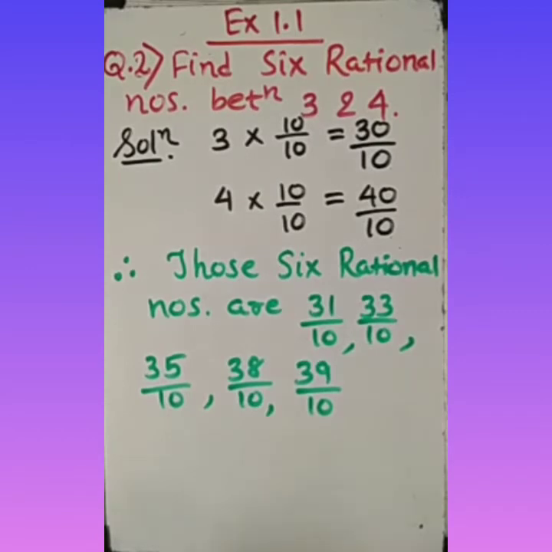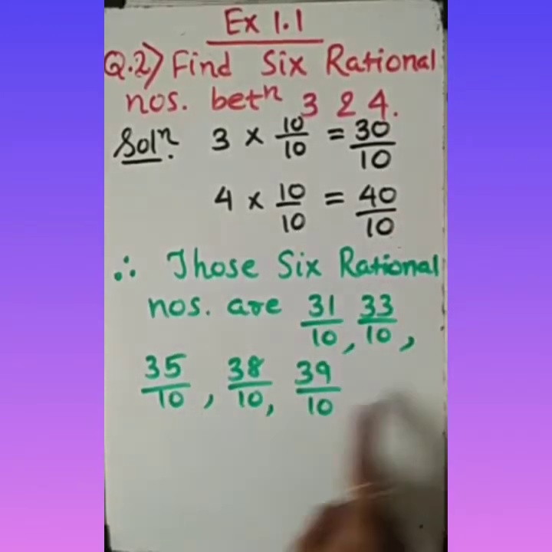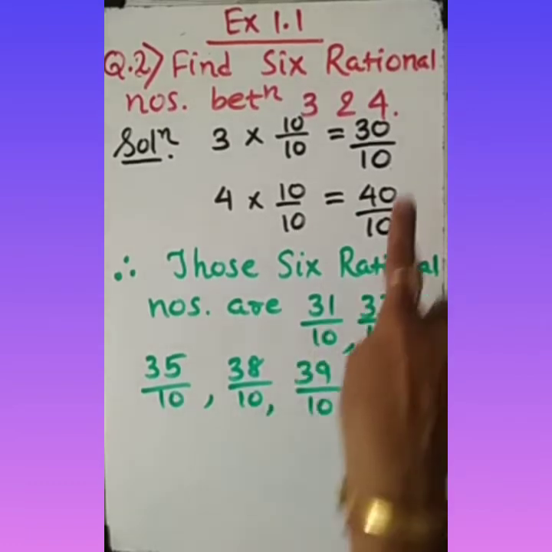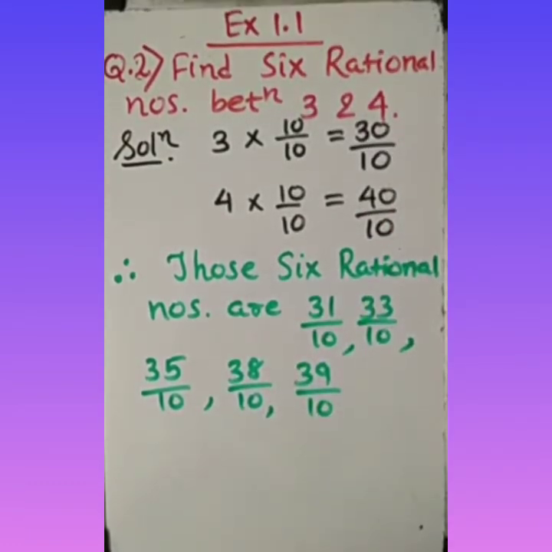Now, please, beta, be careful. You should not choose the numbers 30 by 10 and 40 by 10, because "between" indicates that you should not include these two numbers. These are the boundary. You do not have to include these in the answer. Simply, you need to mention six rational numbers that are between these two numbers; any six numbers you have to choose according to your choice.